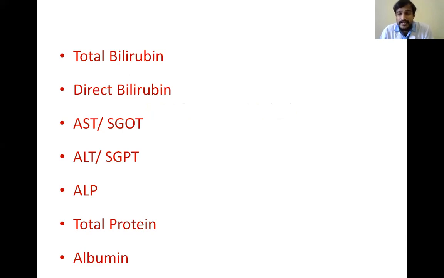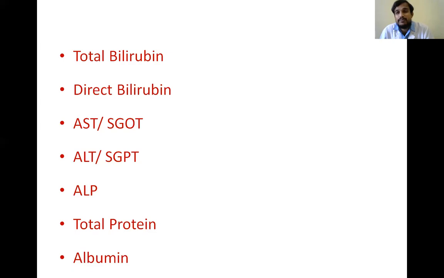albumin are also seen in liver diseases, because we know that most of the protein metabolism occurs in the liver only. So in liver diseases, the protein metabolism will be damaged, will be abnormal. That's why we check the total proteins and albumin. And we know AST, ALT, ALP are the enzymes which are present in the liver. So in liver damage, they will be increased.